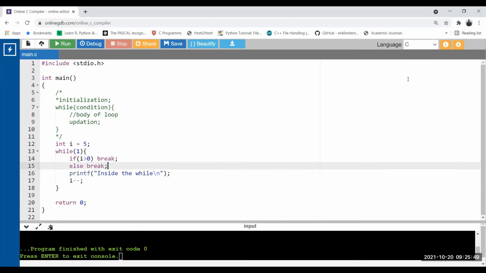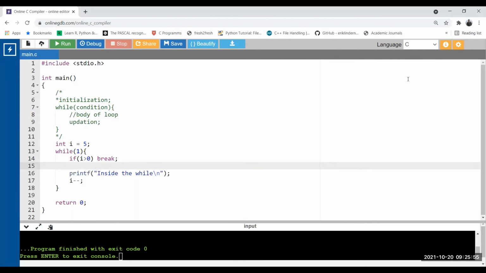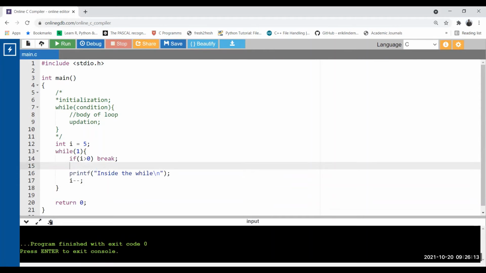Break. Okay, earlier if was working for printing the line. Now if will work for breaking out from the loop. Okay, I think this is far better than the earlier one. Earlier we were writing the else body also. Now else is not required. Condition is changed. Okay, so run this and check is it working or not. No.